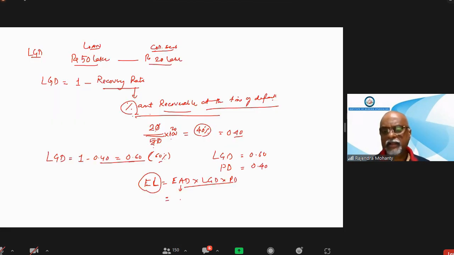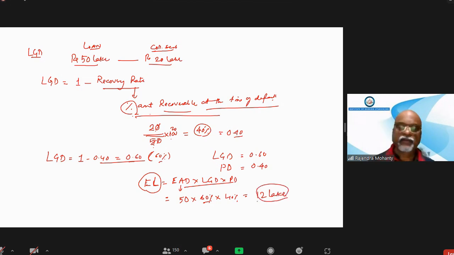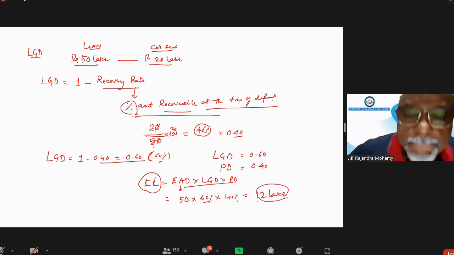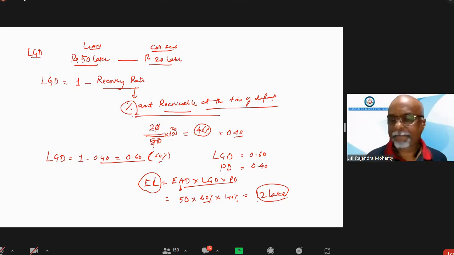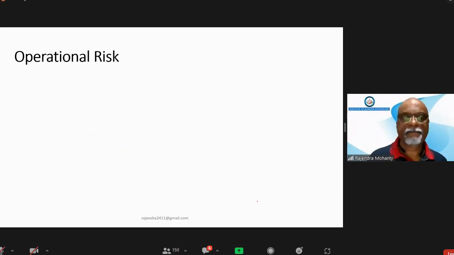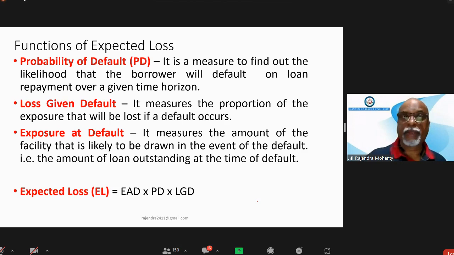We don't know? How you don't know? Exposure at default is 50 only, na? Out of which this LGD will be 60%, and PD is 40%. So how much? 12. Okay. 12 lakh will be the answer. Okay. Is it okay with you?